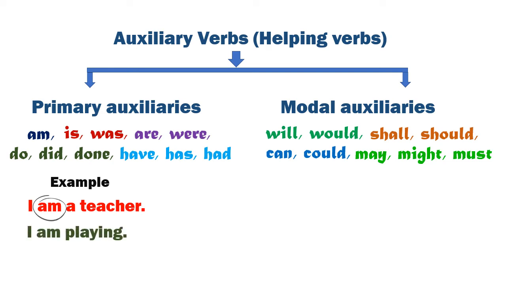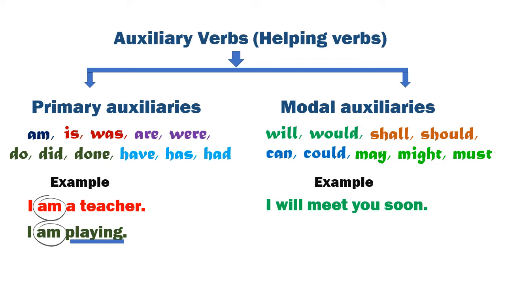But in the second sentence, I am playing, the main verb is playing. The word am here is functioning as a helping verb. It helps to show that the action is done in the present. So you see, this verb am can function both as a main verb and as a helping verb. Verbs like these that can do both are called primary auxiliary verbs.